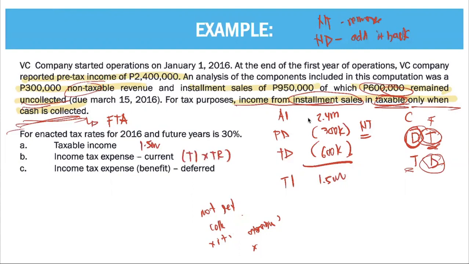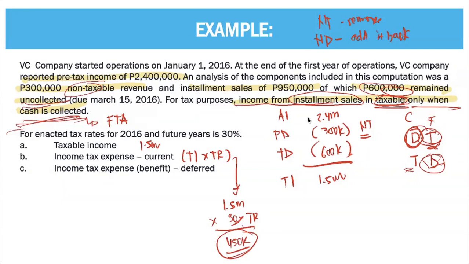Our taxable income is 1.5 million multiplied by our tax rate, which is 30%. 1.5 million times 30% is equal to 450,000 pesos. So the income tax current is 450,000 pesos: taxable income times tax rate.